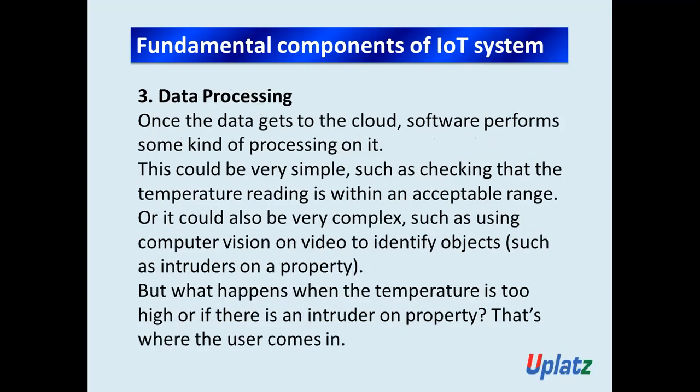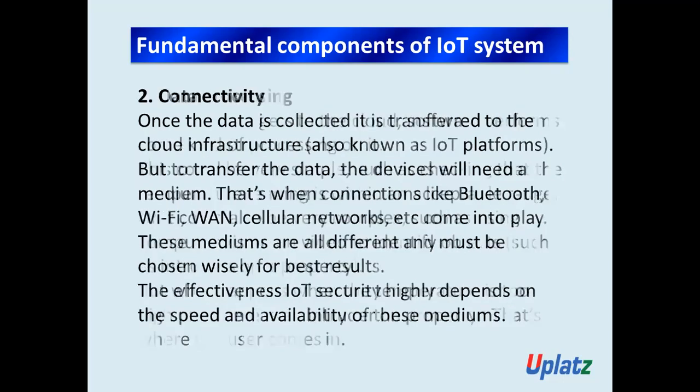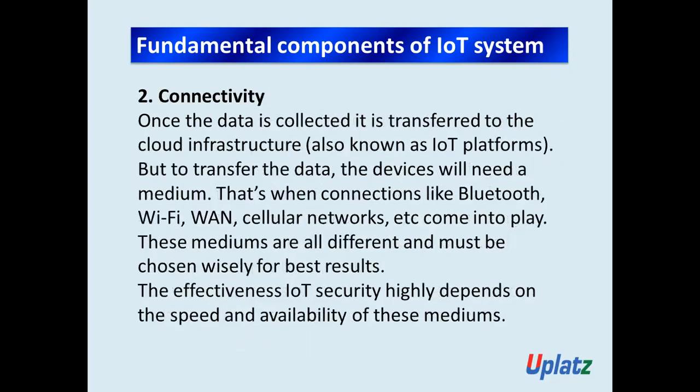Once collected, it is transferred to the cloud infrastructure, also known as the IoT platform. To transfer this data, the devices will need a medium, which could be Wi-Fi, WAN, cellular network, or Bluetooth.